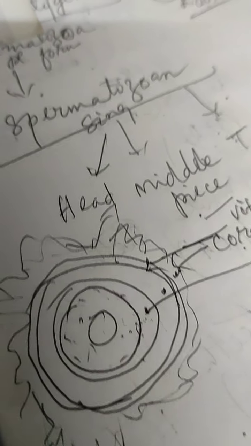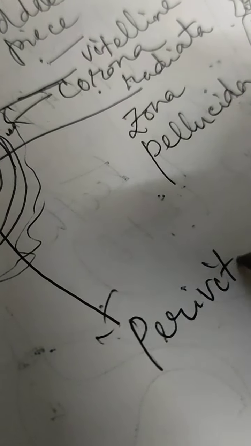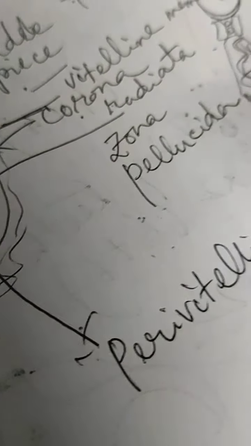Now the fluid-filled space between the zona pellucida and the vitelline membrane, which I have drawn here but not marked, is called the perivitelline space.